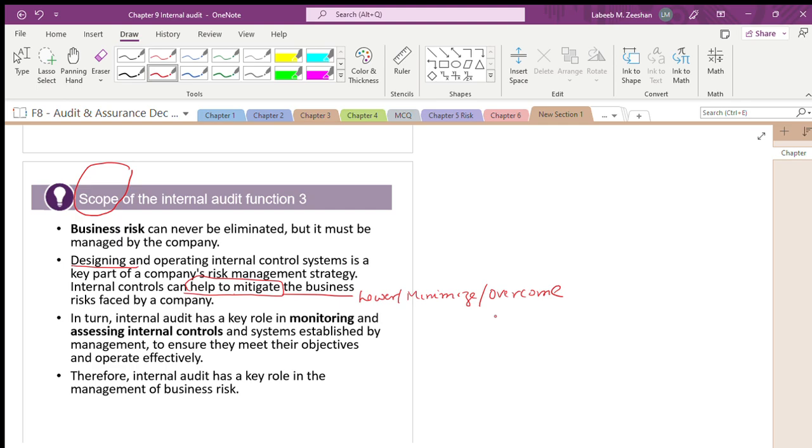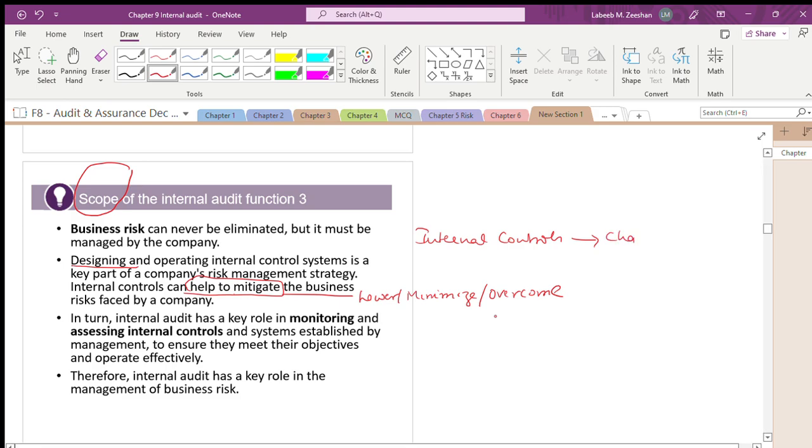You are saying that yes, we are going to have the controls. Fine. When you are having the internal controls, what will happen? Definitely there is a chance that fraud or error will be minimized. Now you will say that this chapter is the best, you can read on your own. I'm saying that it is that simple.